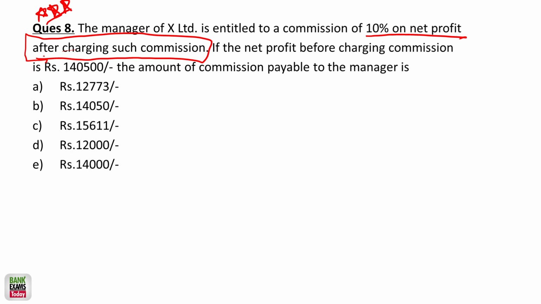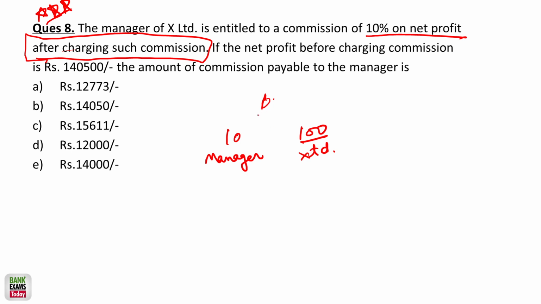After charging such commission. That means what? That means after charging 10%, right? Let's say the sales is, let's say, after charging 10%, the X Limited should get 100 and the manager should get 10.